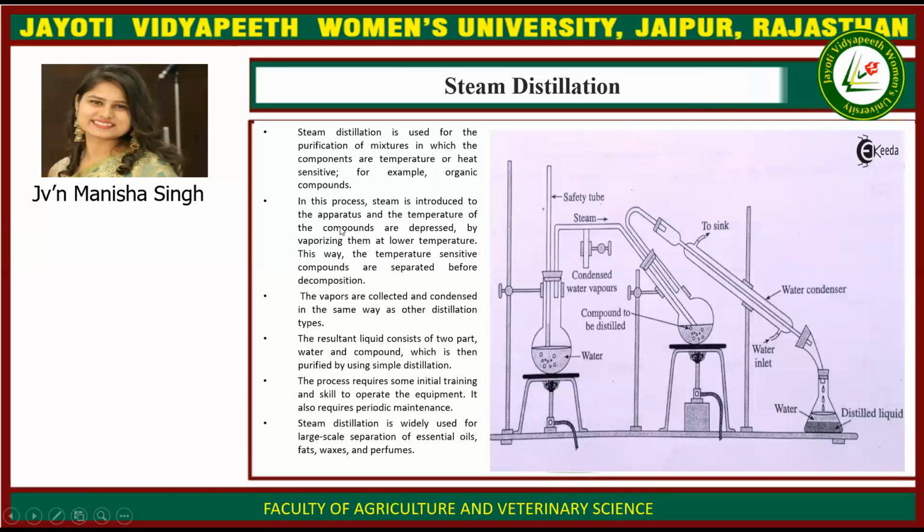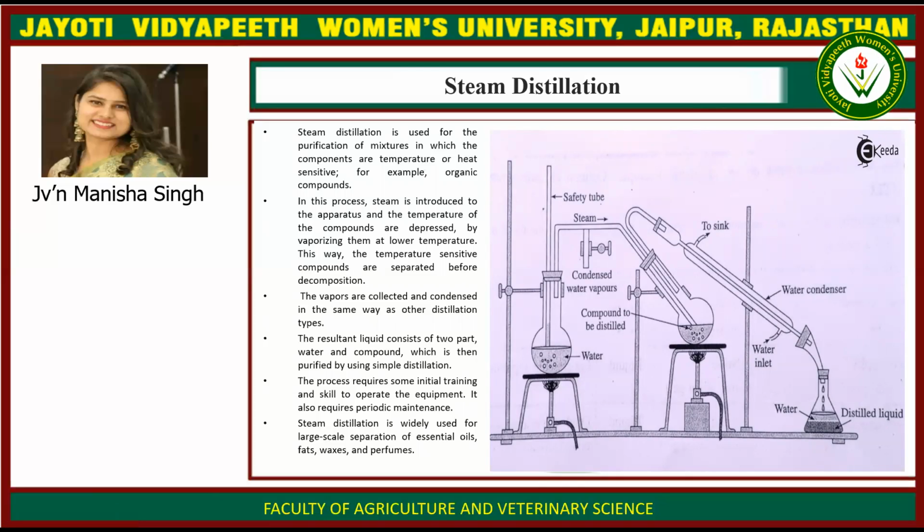Then steam distillation. Steam distillation is used for the purification of mixtures in which the components are temperature or heat sensitive, for example, organic compounds. In this process, steam is introduced to the apparatus and the temperature of the compounds is depressed by vaporizing them at lower temperature. This way, the temperature sensitive compounds are separated before decomposition.